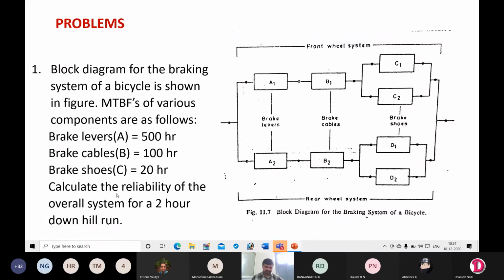Calculate the reliability of the overall system for a 2-hour downhill run. So this is the given data, and you have to find out the reliability of the overall system.